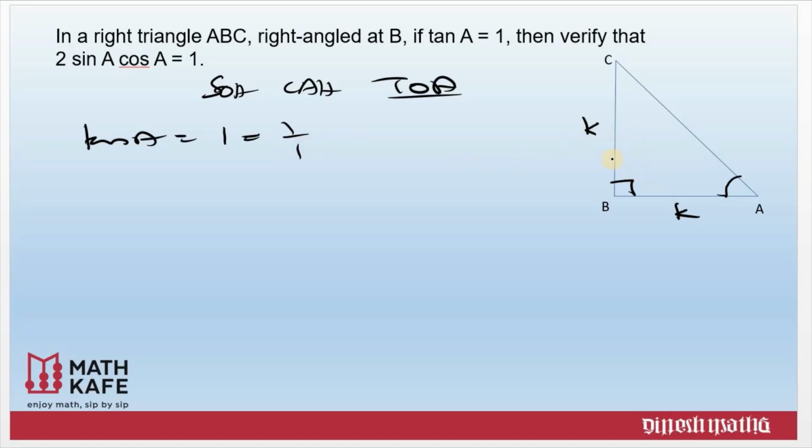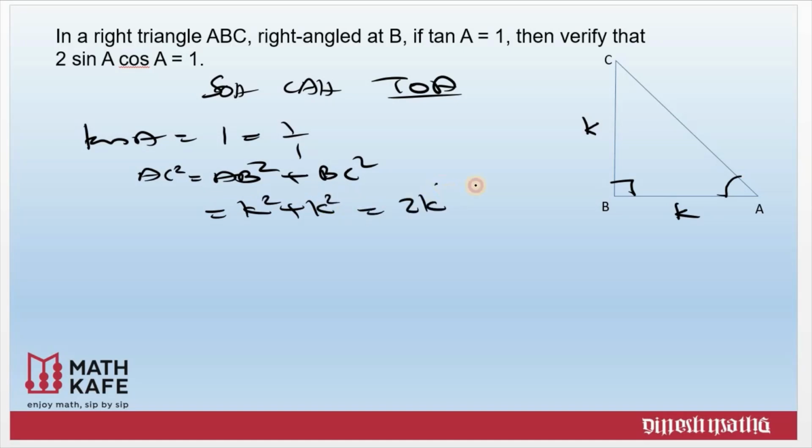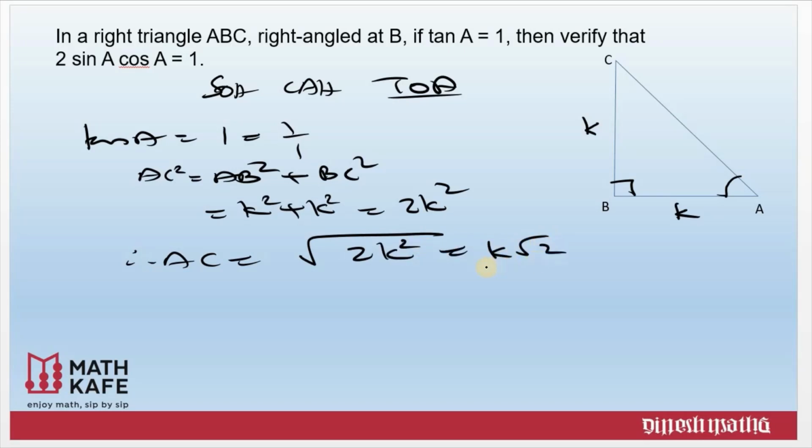That's why we always use a multiple of that particular given number. Now in right triangle ABC, again AC square is equal to AB square plus BC square. K square plus K square, that is equal to 2K square. Therefore AC will be equal to root of 2K square, that is equal to K root 2.